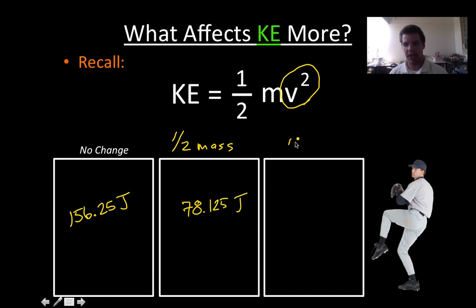And when I halved the velocity, I get 39.06 joules. So we see that the largest change happens because I have a term that gets squared. When I cut that velocity in half and now I square it, it's going to be way more significant.